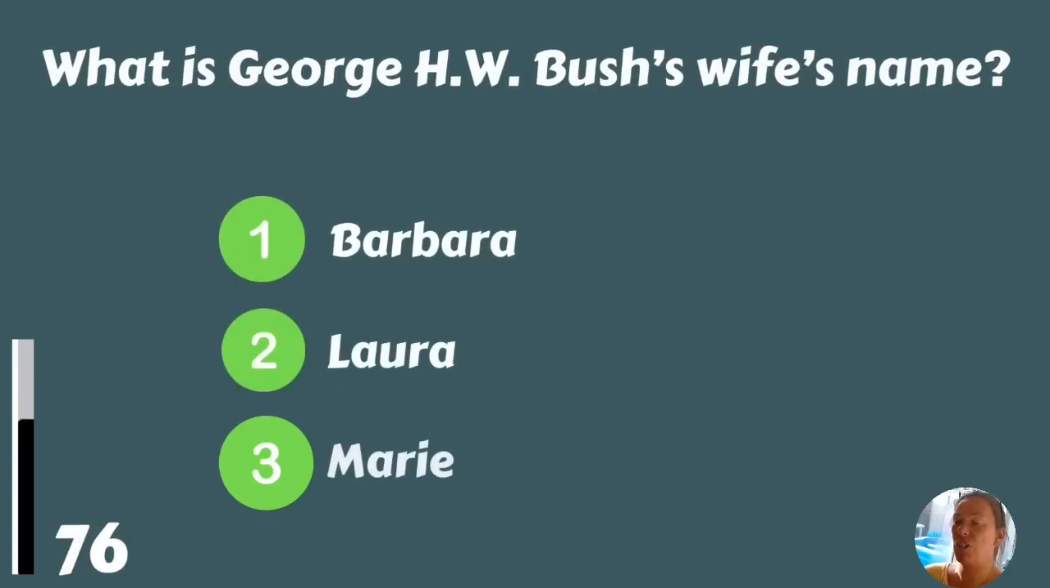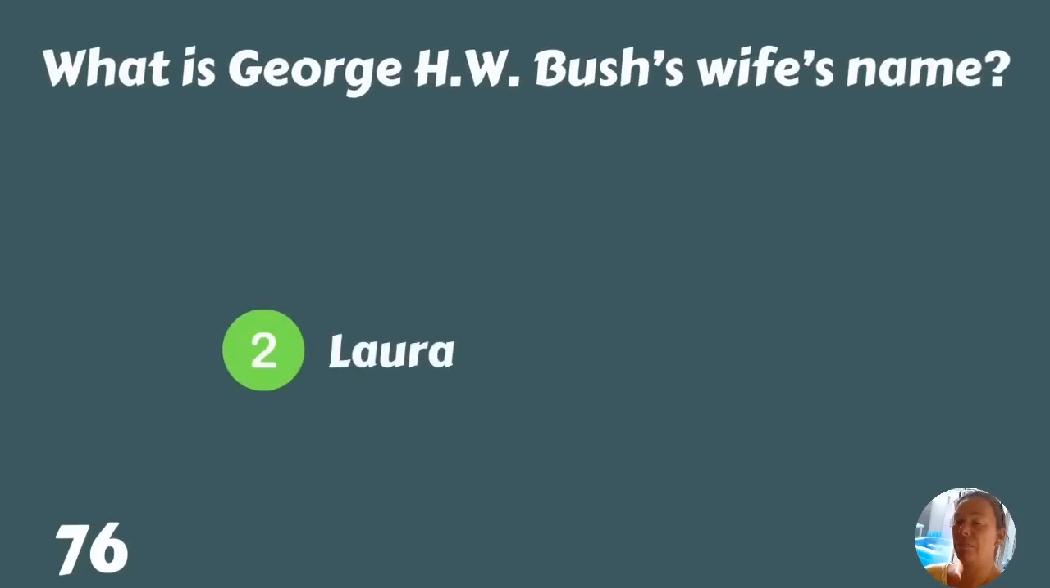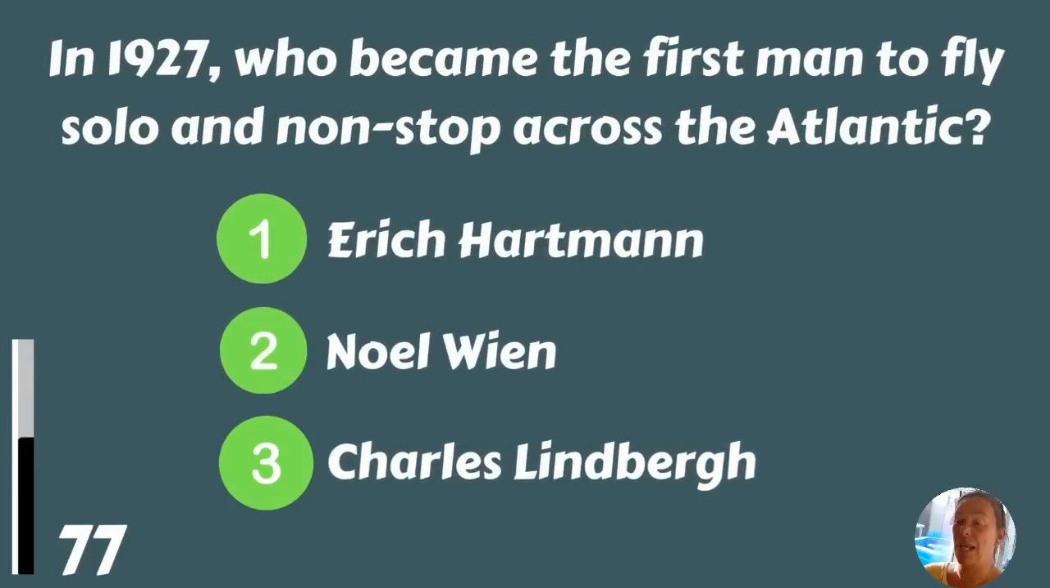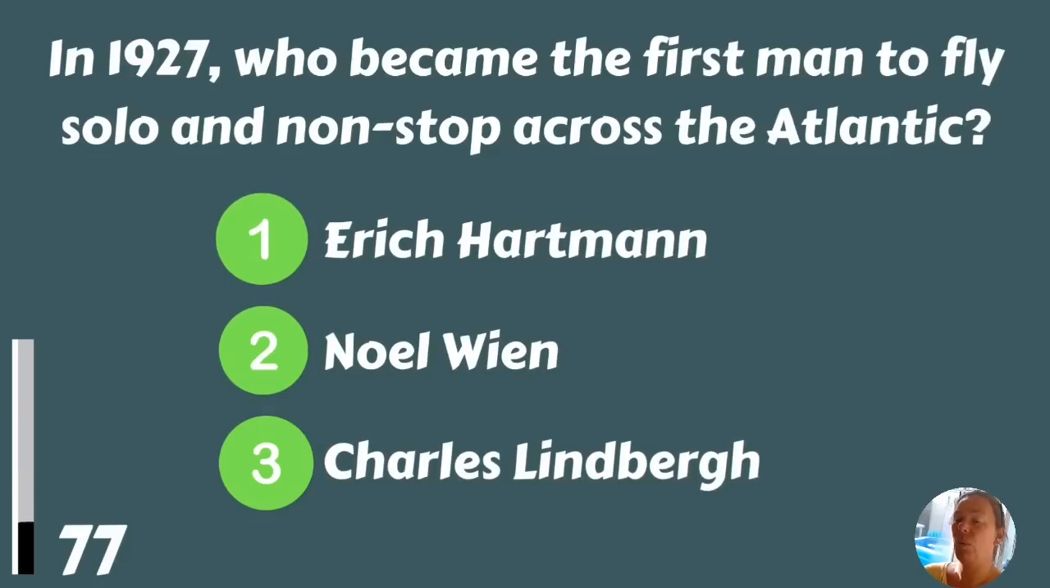What is George H.W. Bush's wife's name? Barbara, Laura, or Marie? Laura. In 1927, who became the first man to fly solo and non-stop across the Atlantic? Enric Hartmann, Noel Wine, or Charles Lindbergh? Charles Lindbergh.